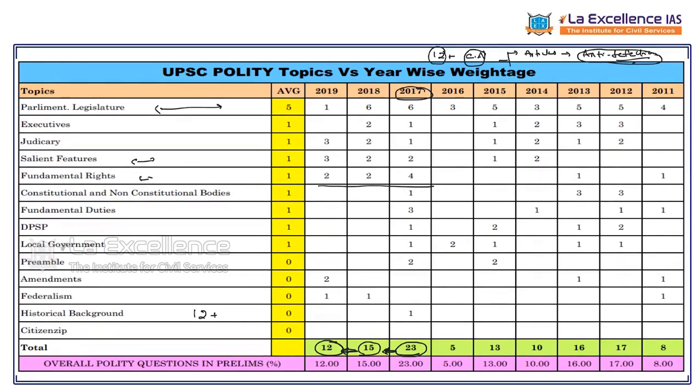Or which of the following are the functions of Niti Aayog can be a question. So that institution is being tested to you now. And then interstate river water disputes. You know that with regard to interstate river water disputes, a permanent tribunal is being created. What is this permanent tribunal? What is the article related to that?